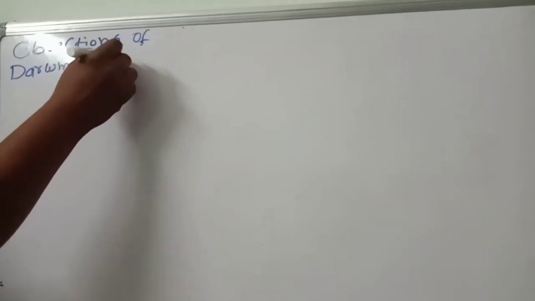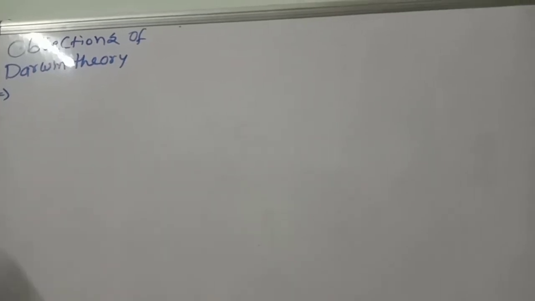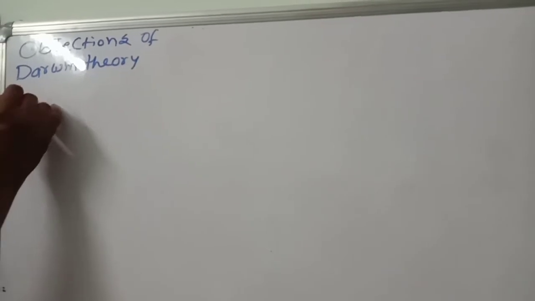Objections of Darwin theory. Darwin failed to explain.